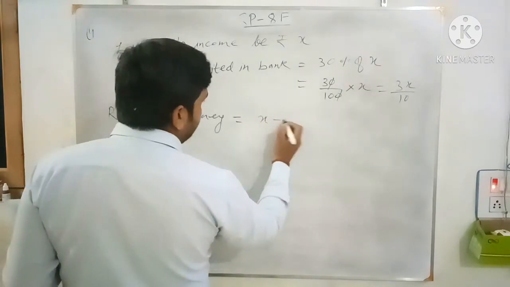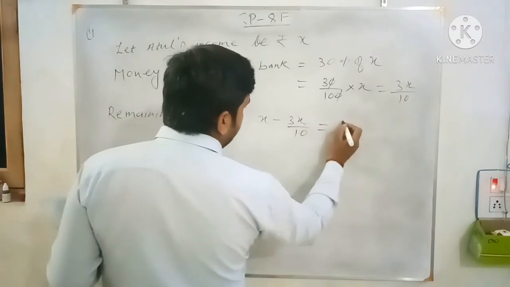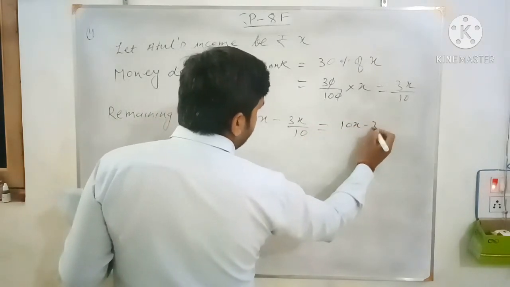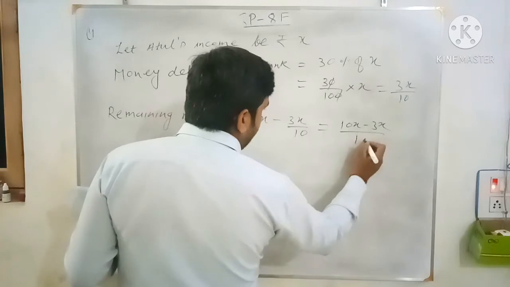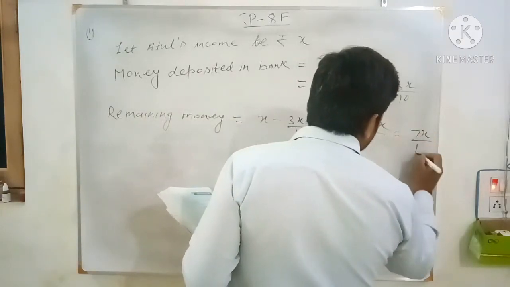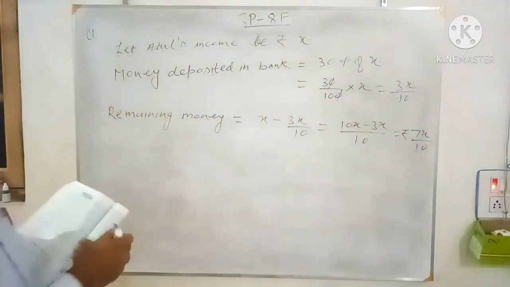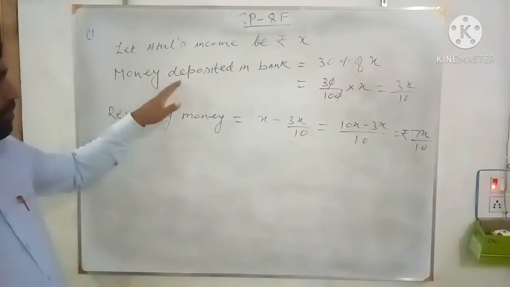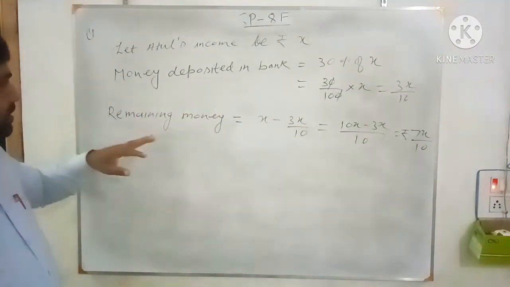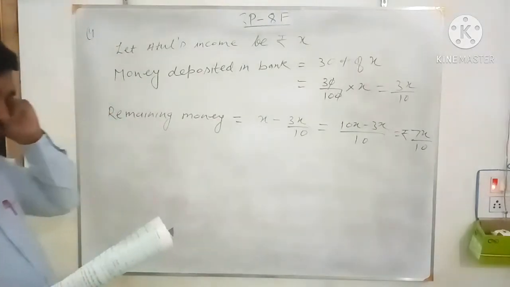Remaining money equals to X minus 3x by 10. So if you take the LCM, 10x minus 3x by 10, that is 7x by 10. Rupees 7x by 10 is left with him after depositing 30% of the income. So money left with Atul is rupees 7x by 10.